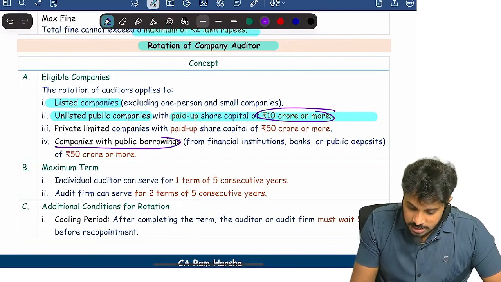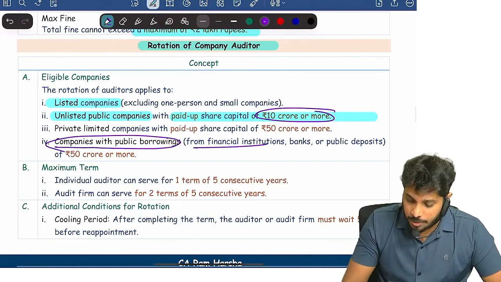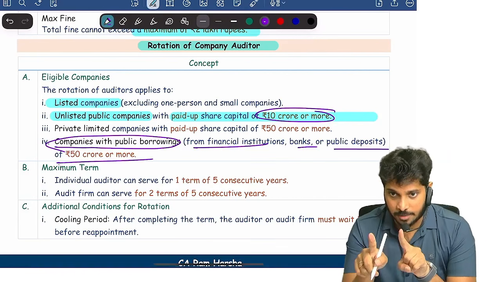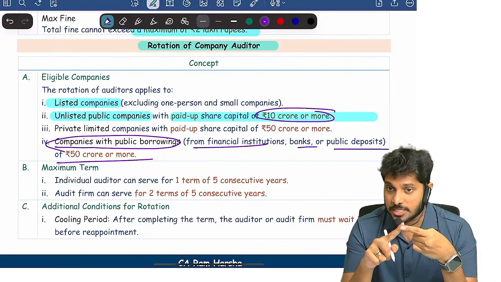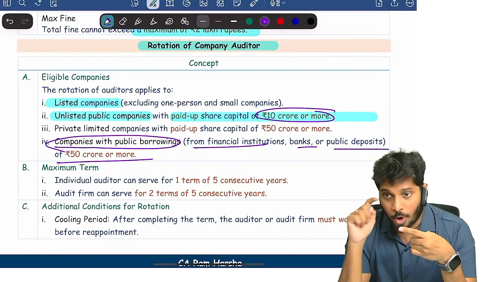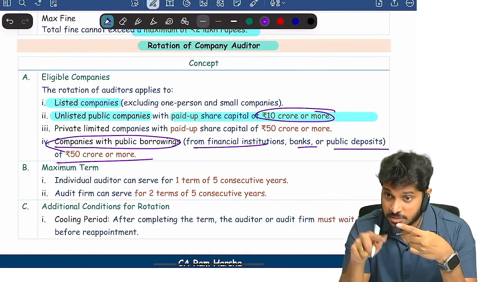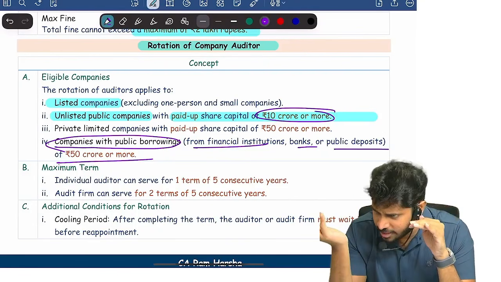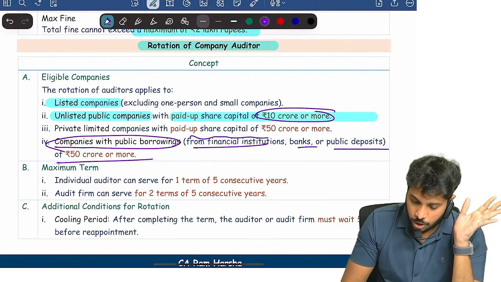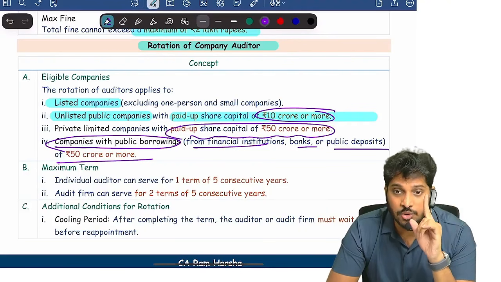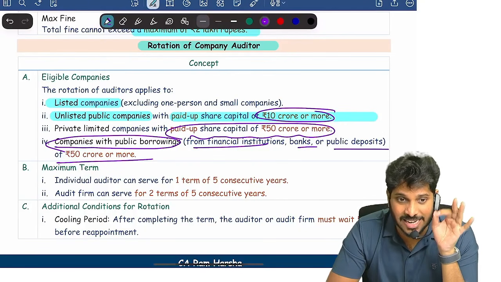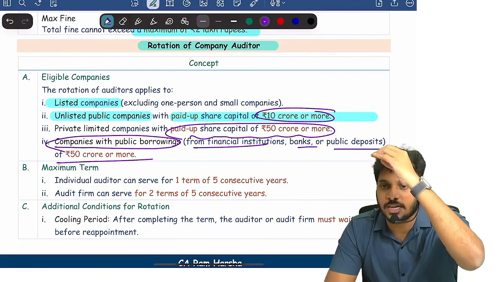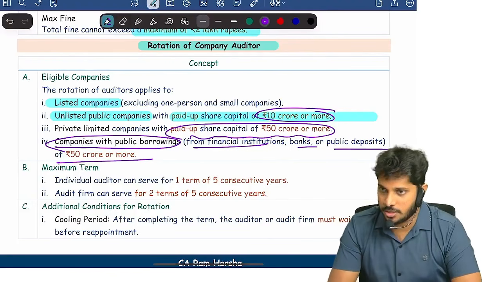Again, unlisted public companies with public borrowings from banks, FIs, or public deposits of 50 crore or more. For a public limited company with paid up share capital of 10 crore or more, or borrowings from banks, FIs, public deposits of 50 crore or more, rotation is automatically applicable. What about a private company? A private limited company also has rotation applicable, where there is only one criterion, paid up capital. If paid up capital is 50 crore or more, rotation is automatically applicable. Are you clear?